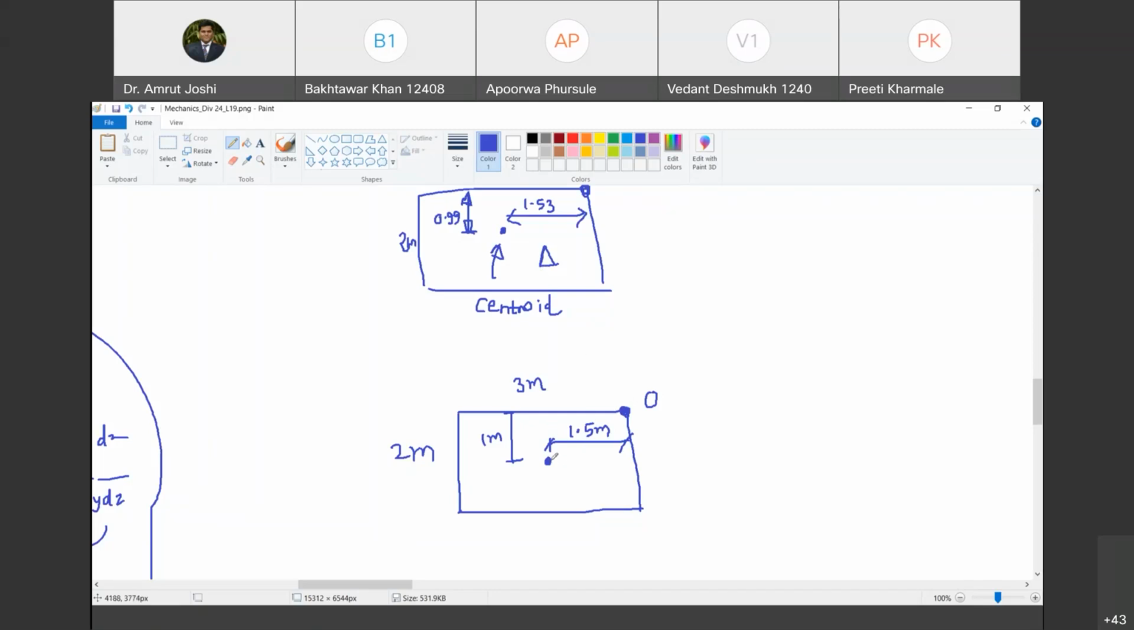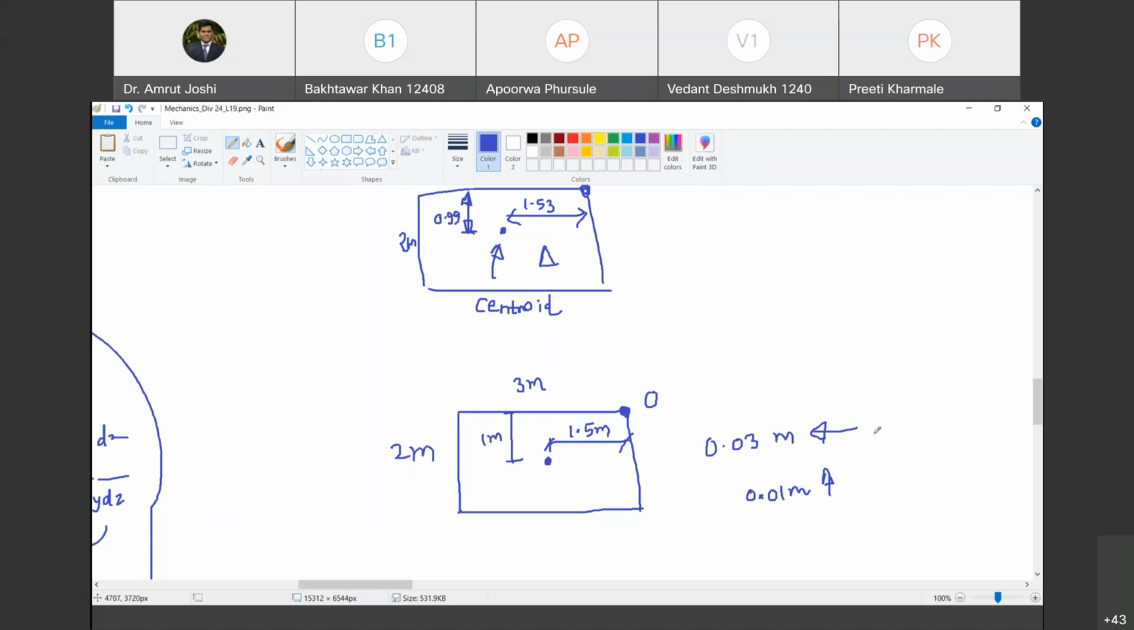in shifting this centroid. See by what amount it has shifted, and where it has shifted. Now the centroid here has shifted by 0.03 meter towards left. Do you agree with me? Yes, sir. Yes, and it is shifted by 0.01 meter up. Do you agree with me? Yes, sir. So now convert this into mm.